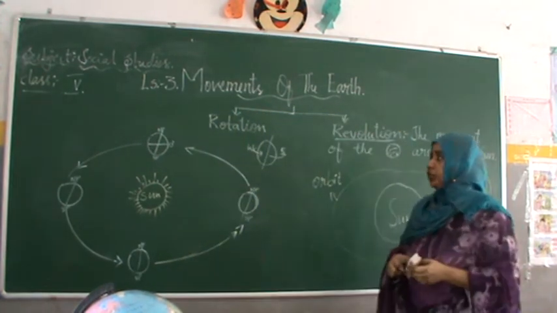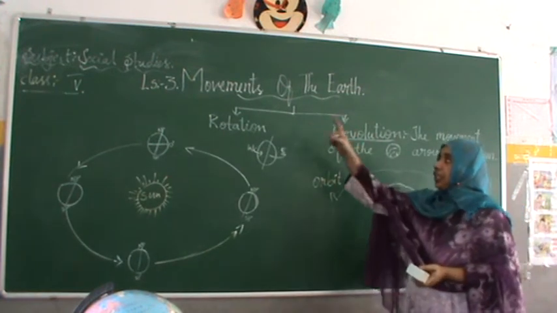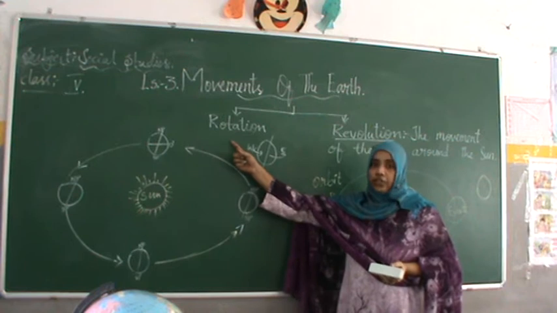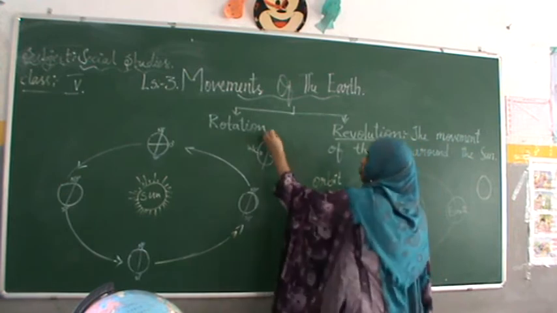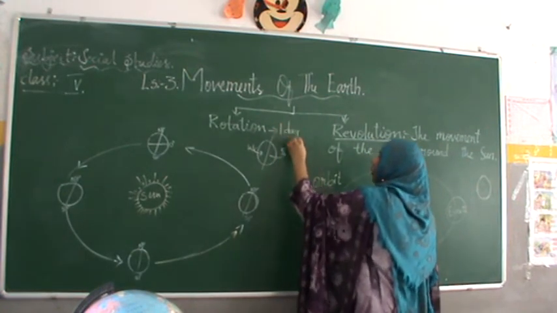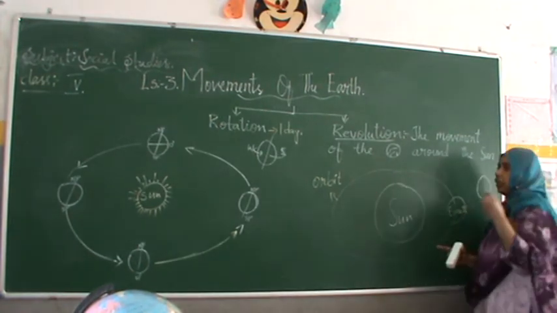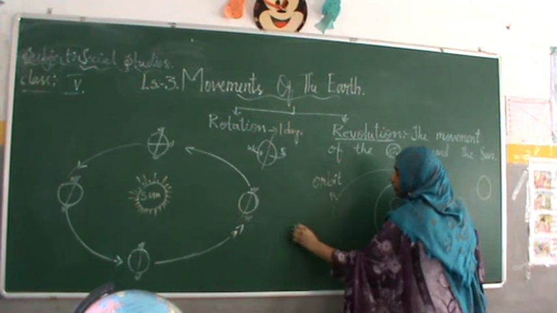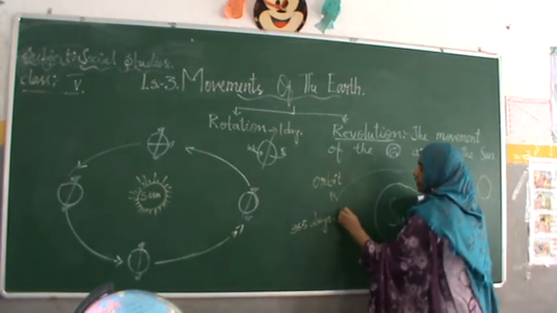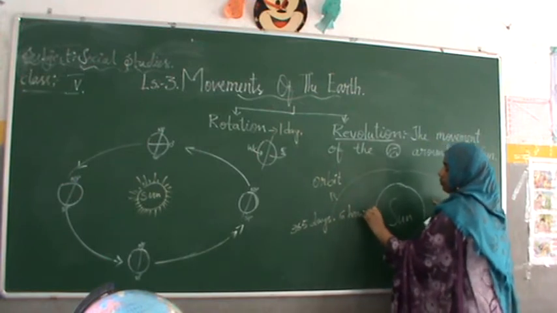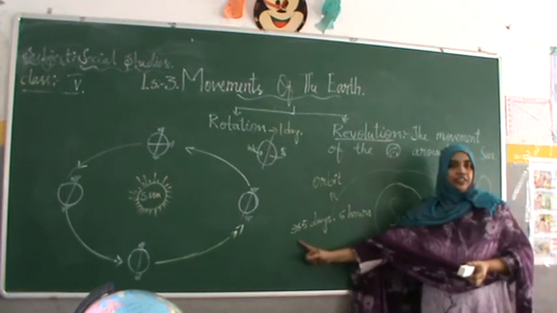Now how much time will it take to complete one revolution? In our previous class we learned the time taken by the Earth to complete one rotation. One rotation will take 24 hours, that is 1 day. Whereas our Earth takes almost 365 days and 6 hours to revolve around the sun. That is almost 1 year. 1 year has 365 days.